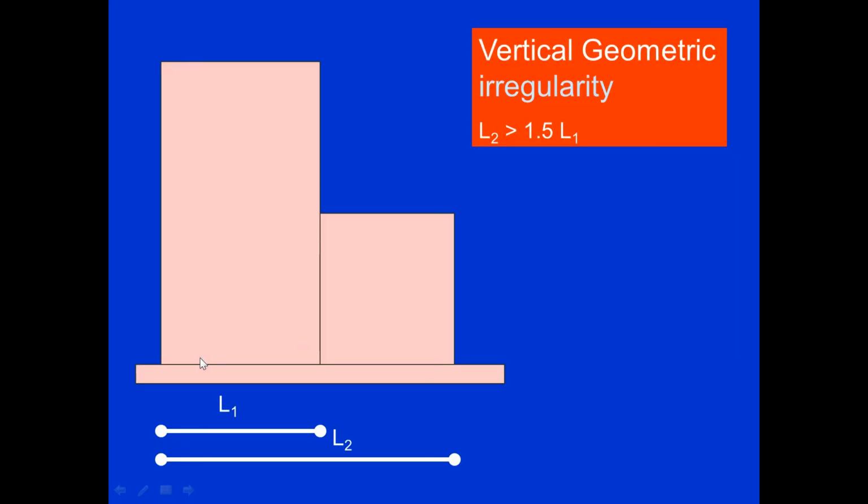Suppose L1 is the length of the first building and L2 is the length of the two combined buildings. Vertical geometry irregularity means if L2 is greater than 1.5 times L1, then it forms a vertical geometry irregularity.